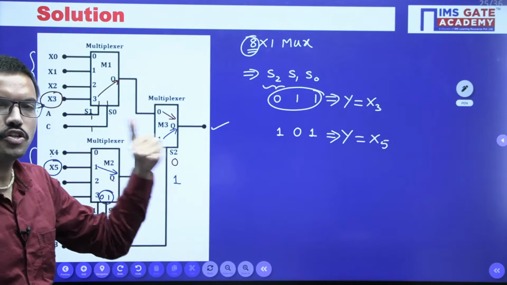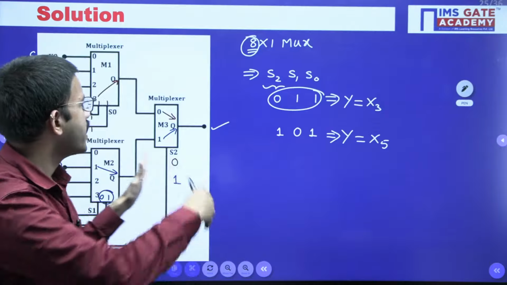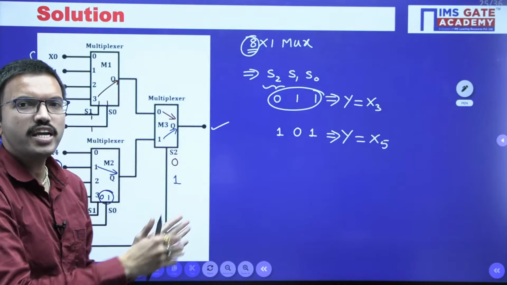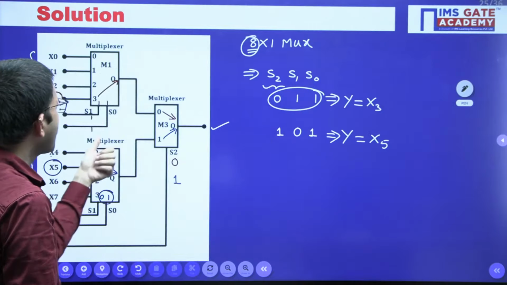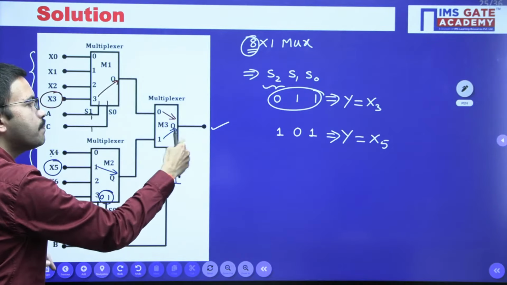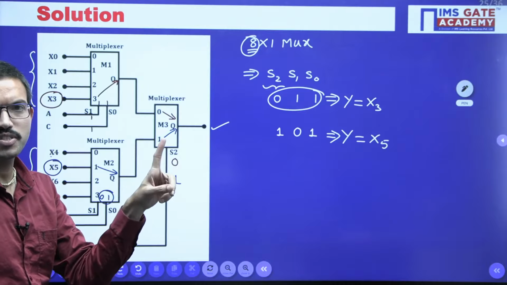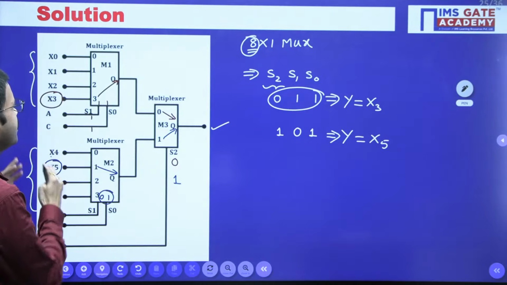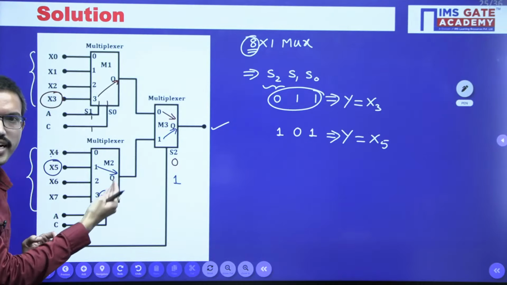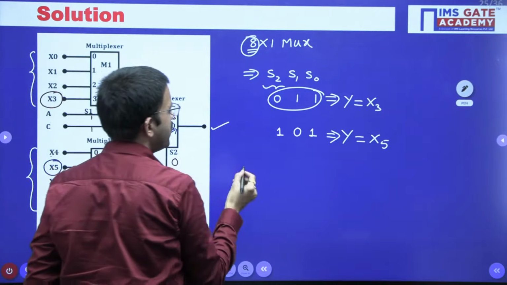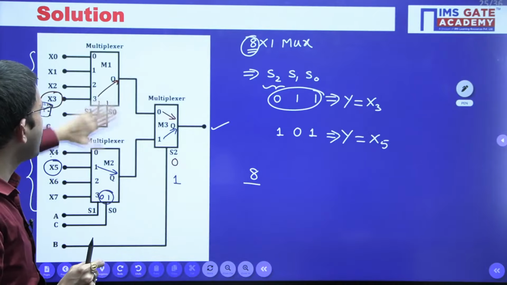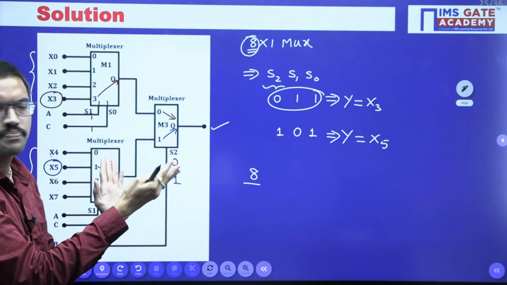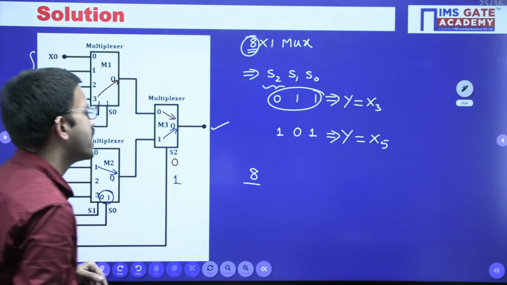In the decoders, we will discuss higher order decoders using lower order. There, first of all, we will determine how many lower order decoders are required. But coming to the mux, always the number of outputs is 1. The number varying is regarding the number of inputs, right? So whenever you want to implement 8x1 mux, suppose we are allowed to use both 4x1 and 2x1. Among 4x1 and 2x1, 4x1 is higher.